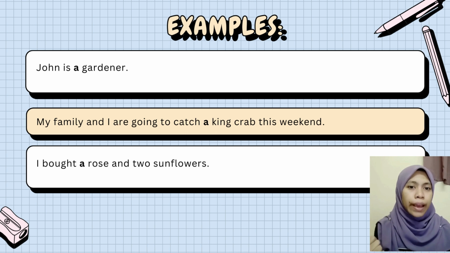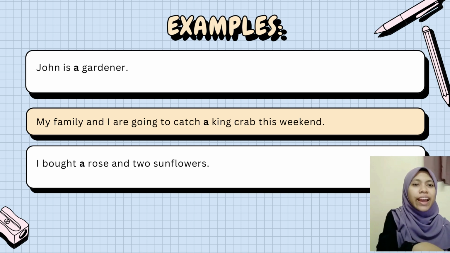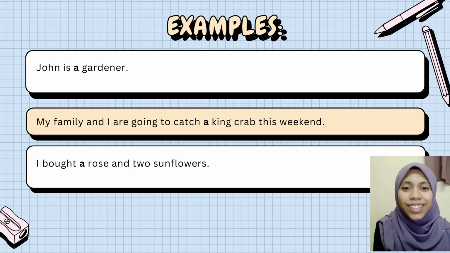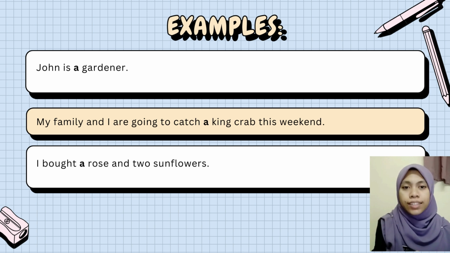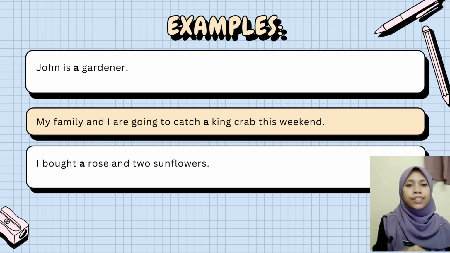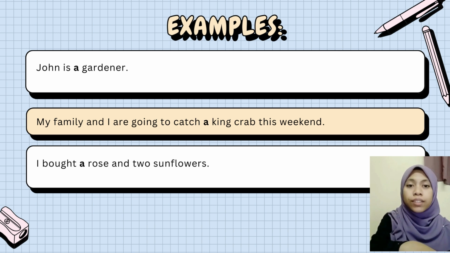Is it specific or unspecific identity? Unspecific identity, correct. And what else? We can see that the word gardener starts with a consonant sound, right? Gardener. Listen. Gardener. So it starts with a consonant sound. So that's why we use the word a, article a.